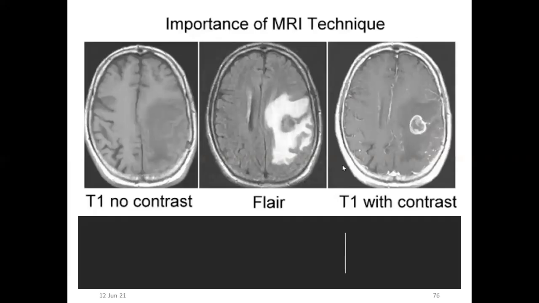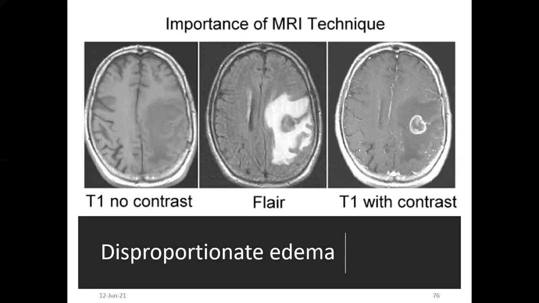If you see the importance of MRI, T1 without contrast is mostly hypo to isointense. In FLAIR, you can see there is edema, which is called disproportionate edema. The edema is more than the lesion. You can see here, the lesion is small and the edema is more. This is called disproportionate edema.